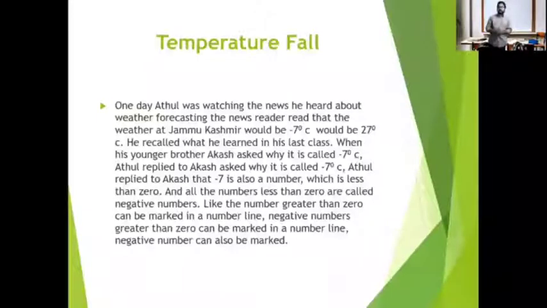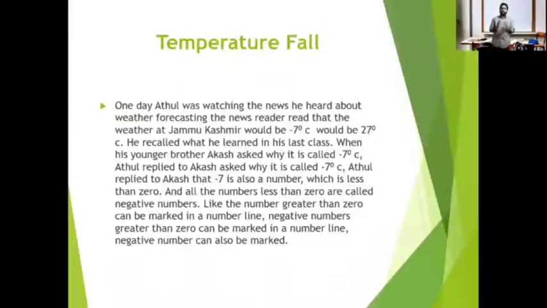Atul replied to Agash that minus 7 is also a number which is less than 0. You know that, right?